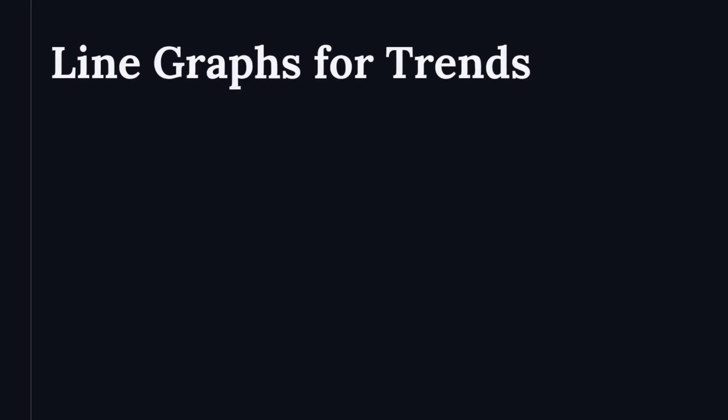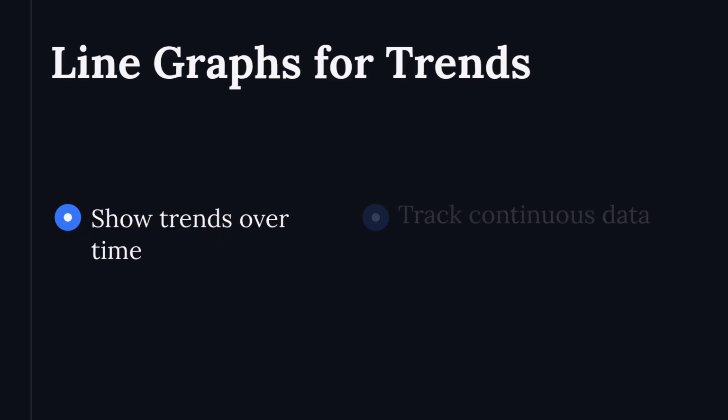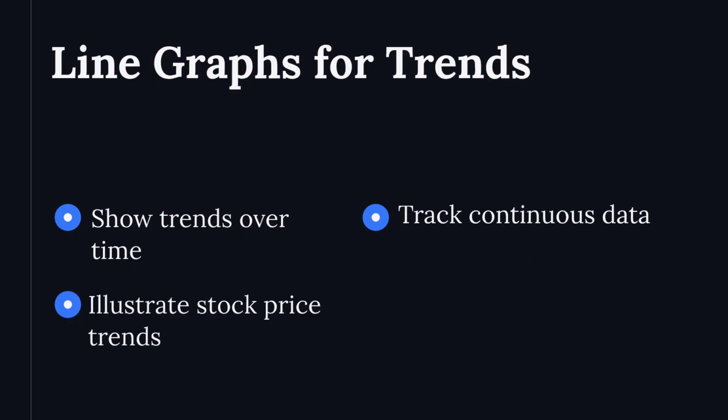Line graphs are perfect for showing trends and fluctuations over time. They track changes in continuous data intervals, such as plotting daily stock prices to illustrate trends. Line graphs reveal patterns in time series data. Use them to highlight significant data points.